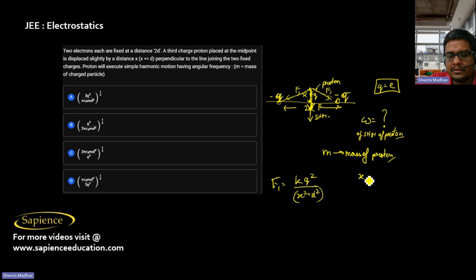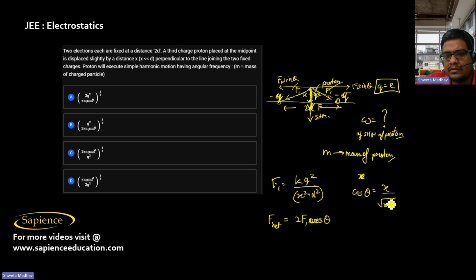Now the net force: if I call this angle theta, then F1 sin theta and F1 sin theta will get cancelled out obviously, and the net force acting on the proton is obviously 2F1 cos theta, where cos theta is base by hypotenuse, that is x by square root of x square plus d square.